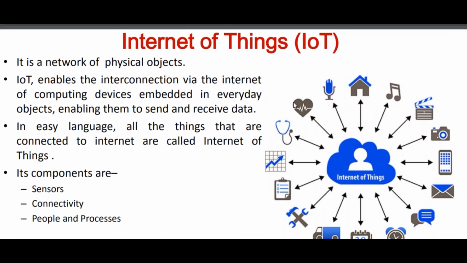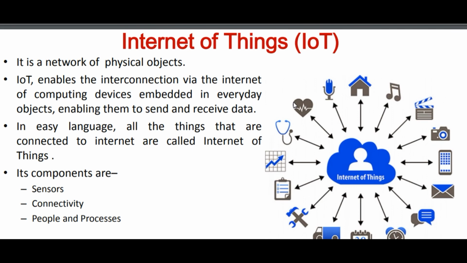Now we are going to understand the Internet of Things, represented as IoT. Here the o will be small, and I and T will definitely be capital, because it represents information technology, that is IT. So it is a network of physical objects. If we are going to define IoT: it is a network of physical objects, student, and IoT enables the interconnection via internet of computer devices embedded in every object, enabling them to send and receive data.